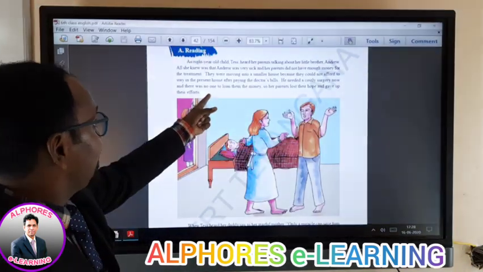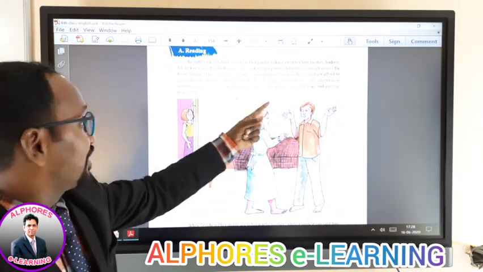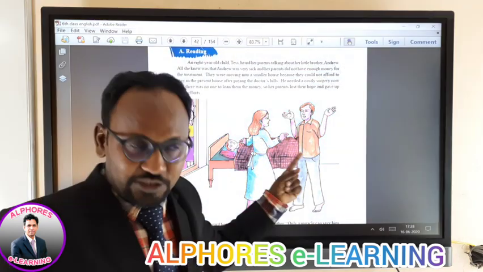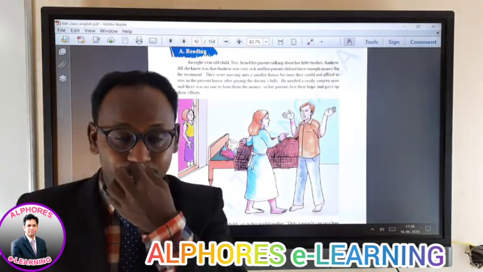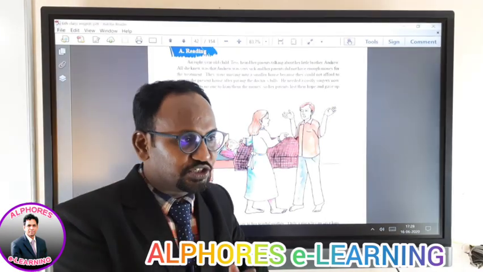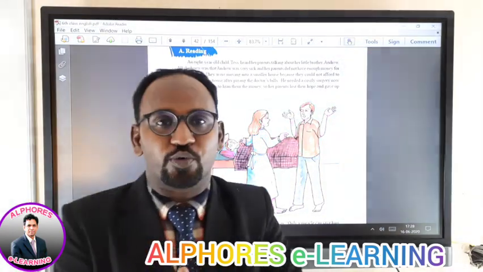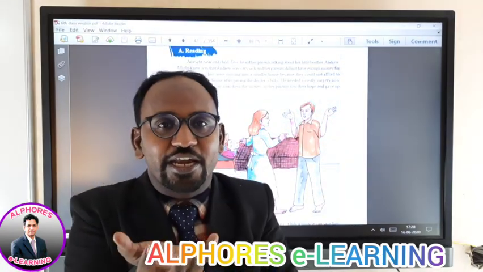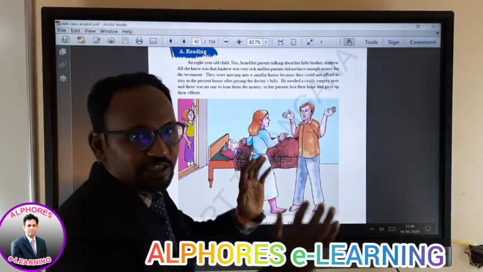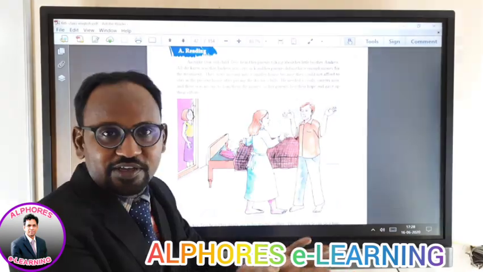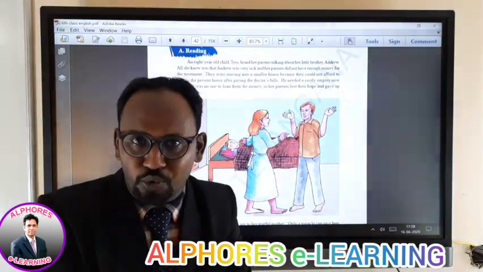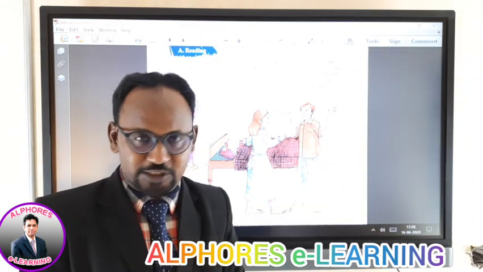You can see they were moving into a smaller house because they could not afford to. After a couple of treatments, a couple of visits to the doctor, the parents could not have the sufficient amount, sufficient financial. So their financial status was deteriorating or declining day by day. Then what happened? Imagine that they were living in a royal house earlier. Now all the way they shifted to a normal house so that they can at least cut down or reduce their expenses.